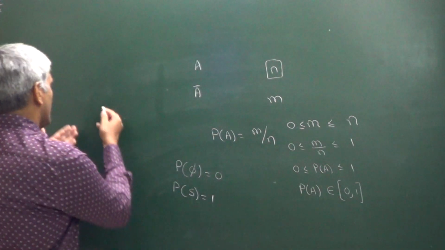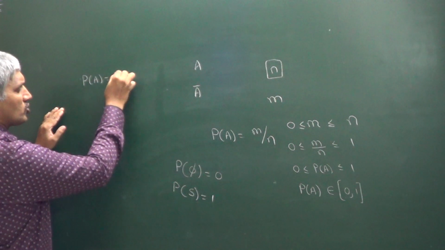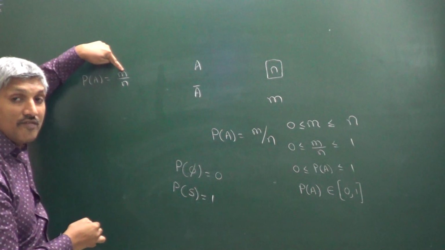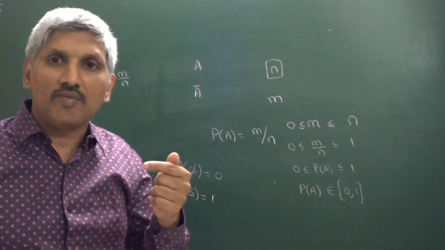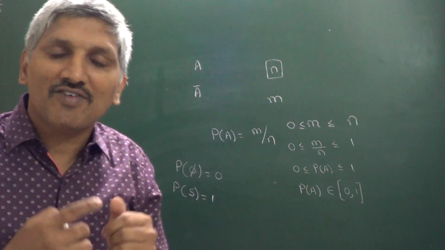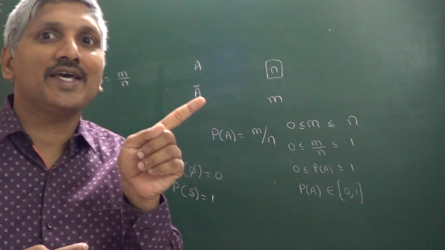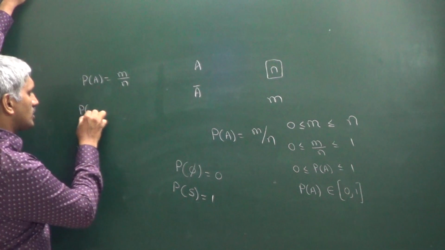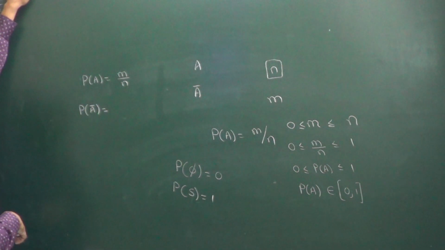We are saying that probability of occurrence of an event is equal to m by n, because m elementary events are favorable to A. If m are favorable to A, how many are not favorable to A? Total n minus m. So probability of not occurrence of A is denoted by P of A bar.